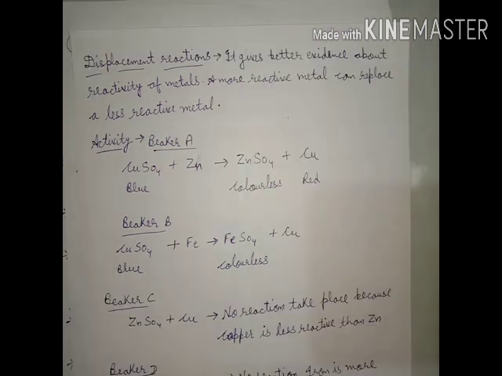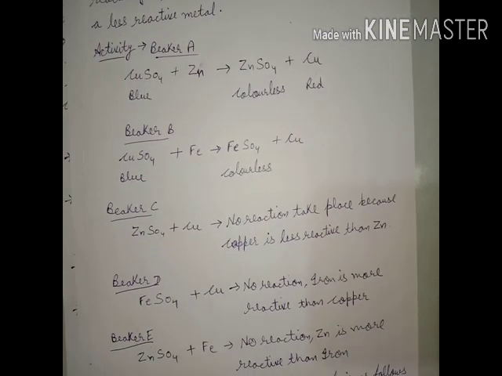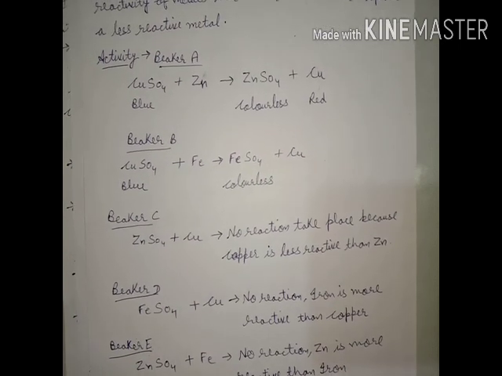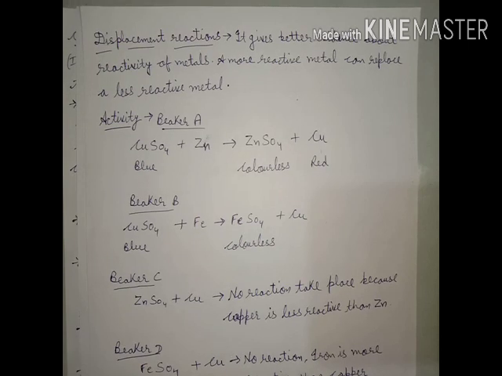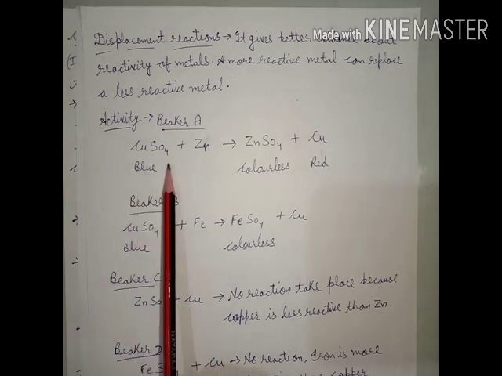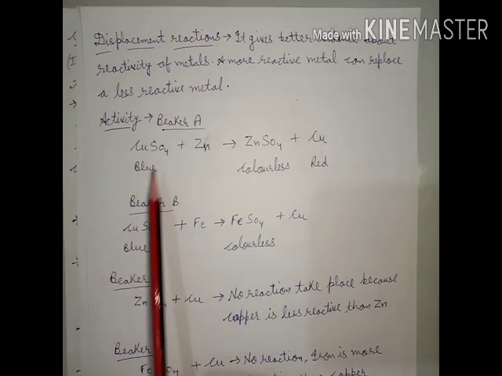To understand displacement reaction, we will do an activity, a simple test. First of all, we will take 5 beakers, beaker A, B, C, D and E, meaning 5 test tubes. In the first test tube, there is a solution of copper sulfate, CuSO4.